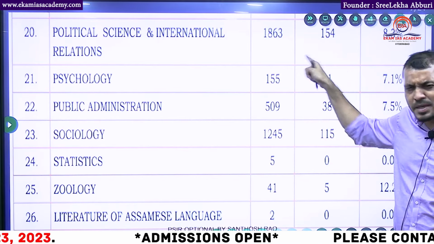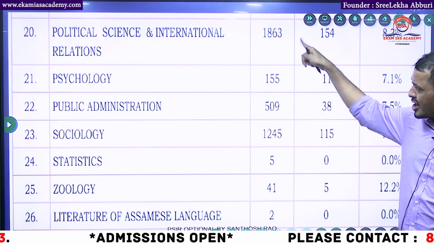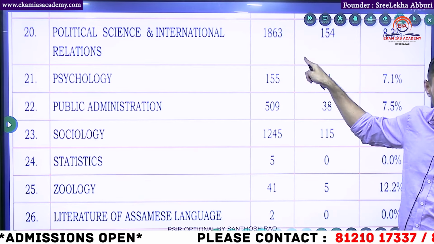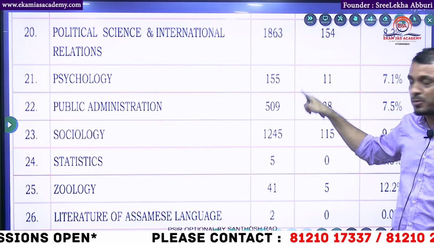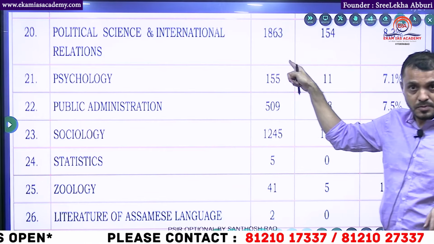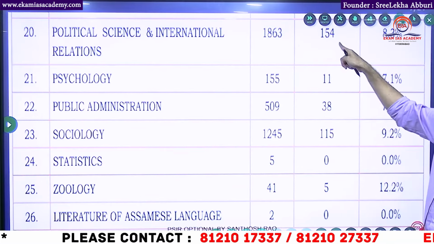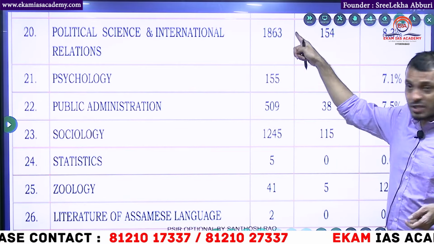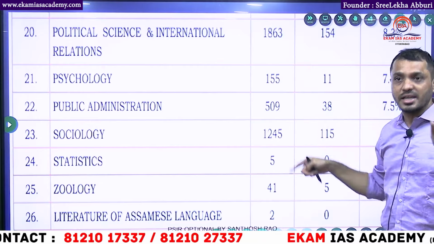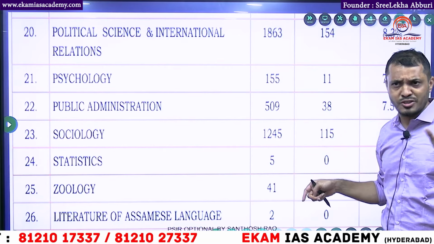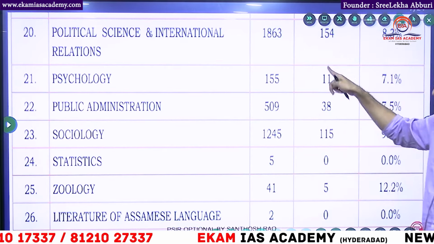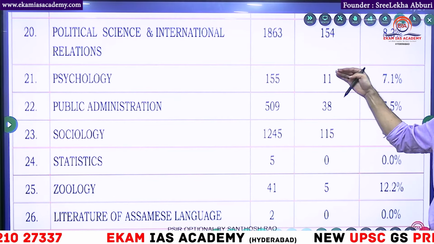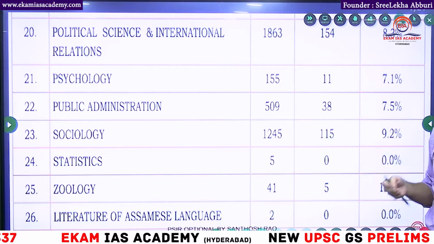What is the reason? There must be a reason here. These are not fools. There must be a reason why so many people are taking it. Out of the entire mains qualifying people, 1863 wrote with the PSIR optional and 154 got into service. In 2020 the overall jobs were around 900 only, it was 900 or 800, I am not sure. In that, 150 members are with the political science optional only. That means 20% of the students, more or less, are from political science.